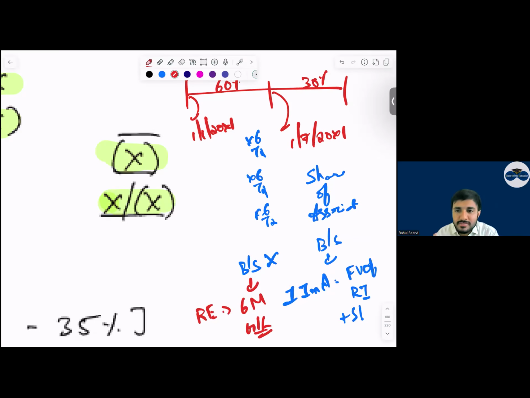If a direct question comes regarding balance sheet, what will you do? 6 months post acquisition profit you will add and the gain or loss. Yes or no?